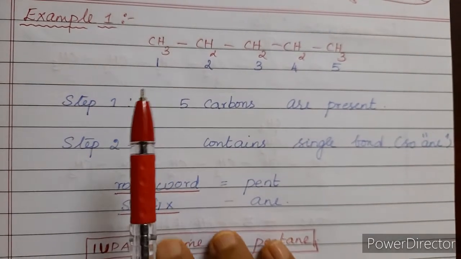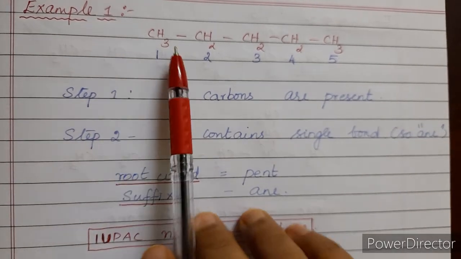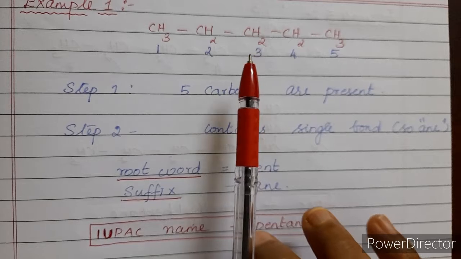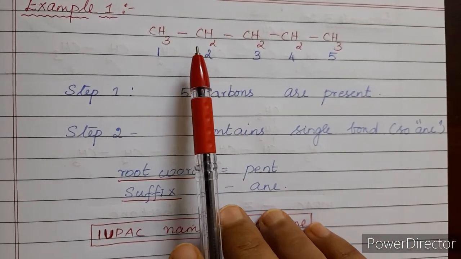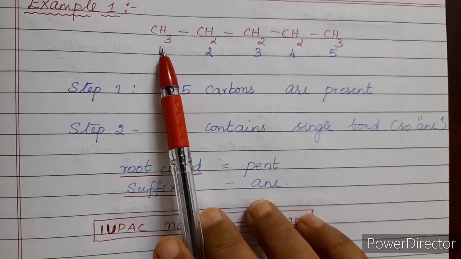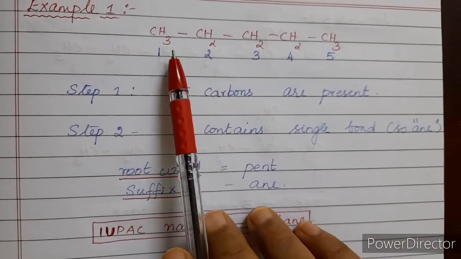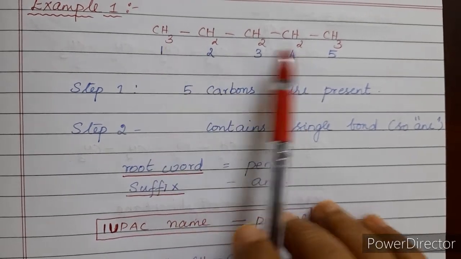Let's see the naming of a few compounds based on the rules that we have learned. First compound, this is the organic compound, right? Now first, to find out the root word, you have to number the carbon chain, isn't it? You have to find out the longest carbon chain. Now this is the longest carbon chain. Now I have started from the left hand side to the right hand side.